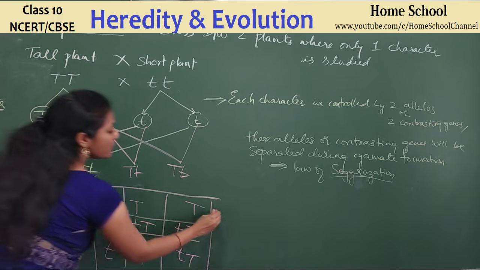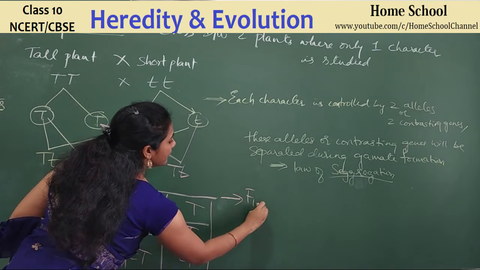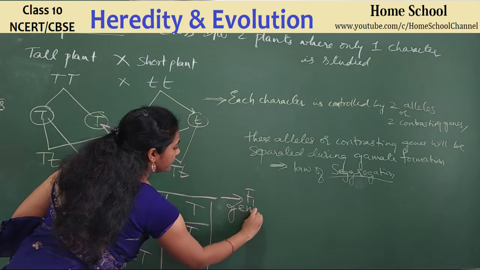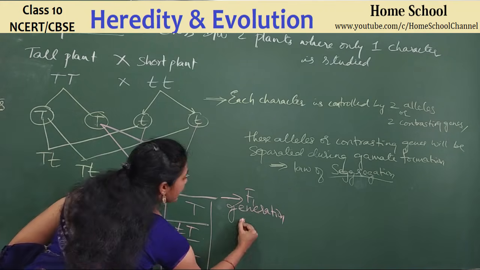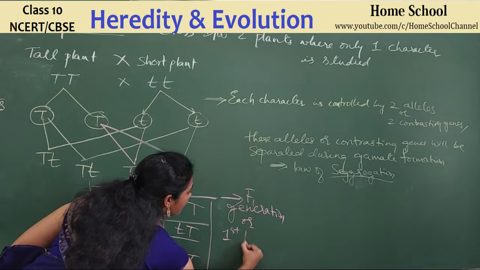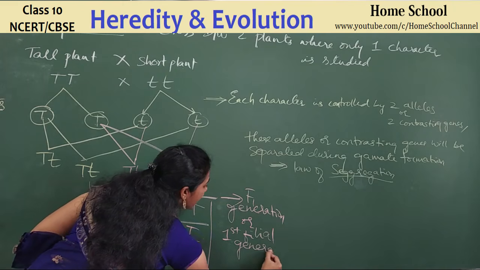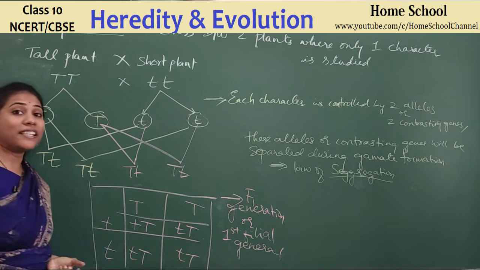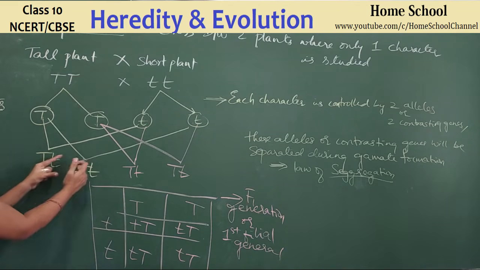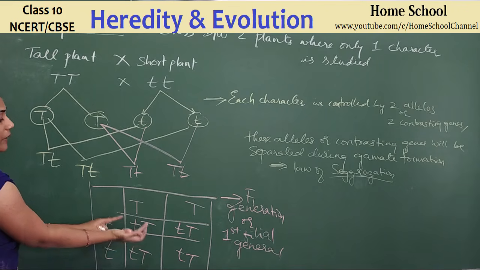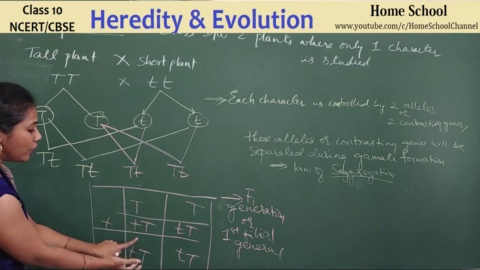And this is what we call the F1 generation, or first filial generation. F in the sense filial. Filial in the sense kids. Offspring is also called filial. So you can go for predicting this way, or you can draw a Punnett square, which is also called a checkerboard. This way also you can predict.